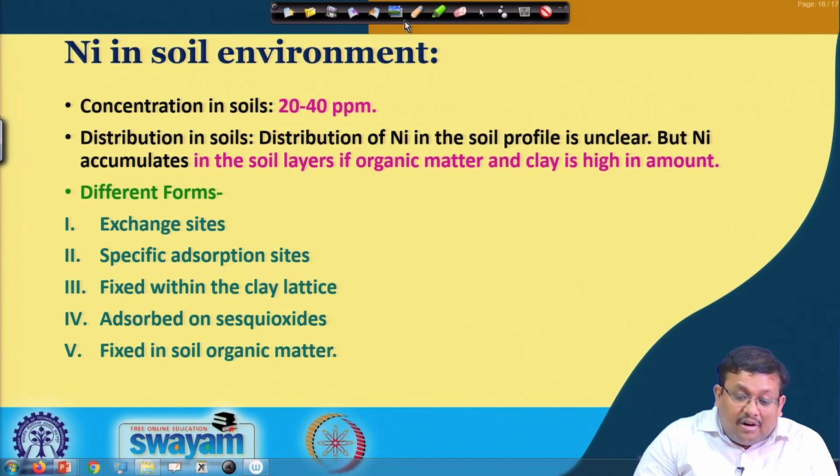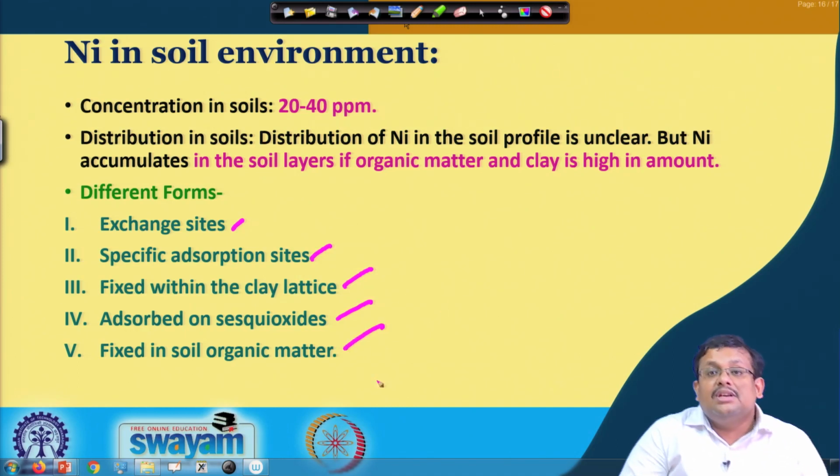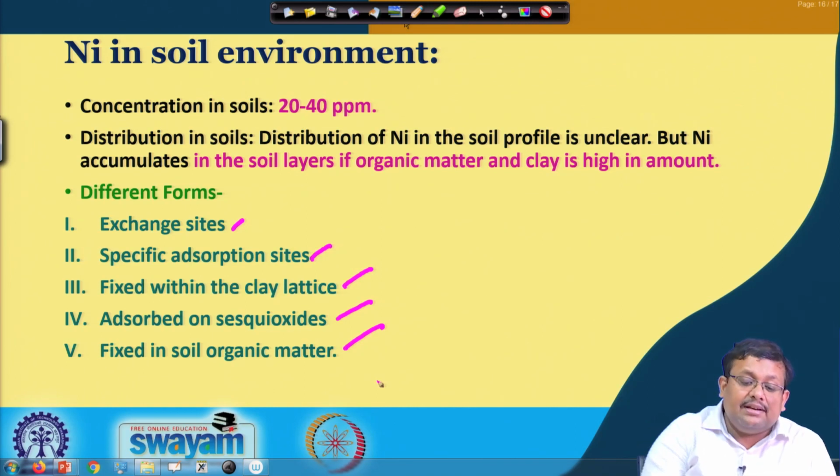What are the different forms of nickel in the environment? One is the exchangeable sites. Nickel is also present at specific adsorption sites, fixed within the clay lattice, adsorbed on sesquioxides, and fixed in soil organic matter. These are some of the forms in which nickel is present in the soil environment.